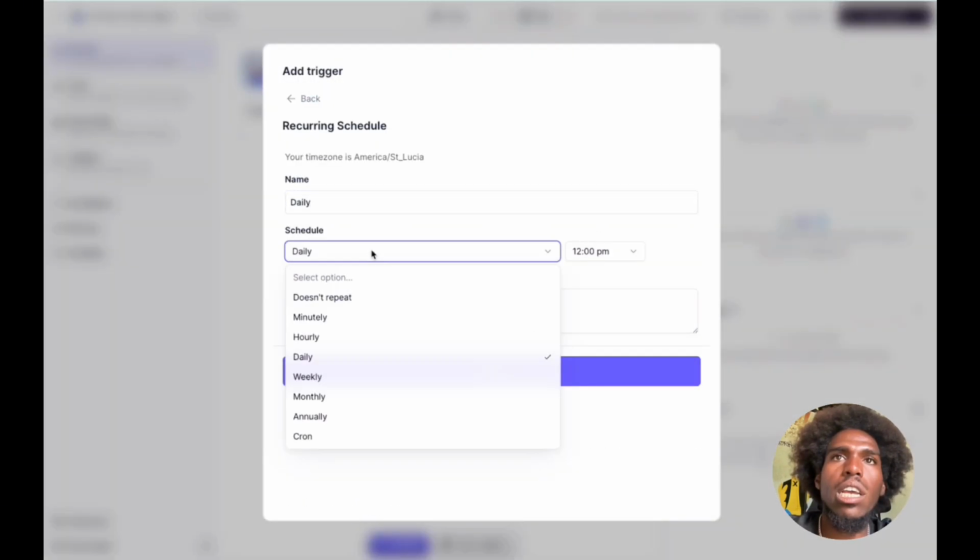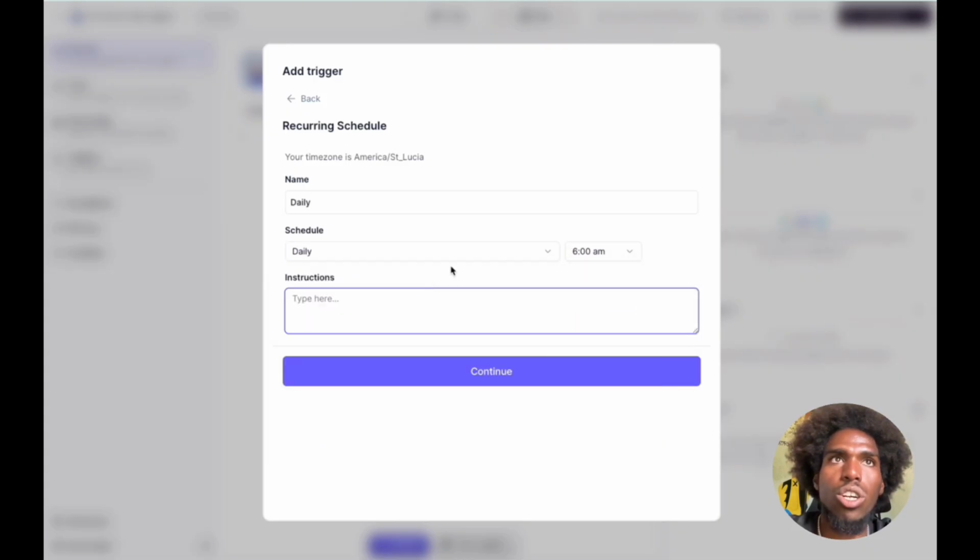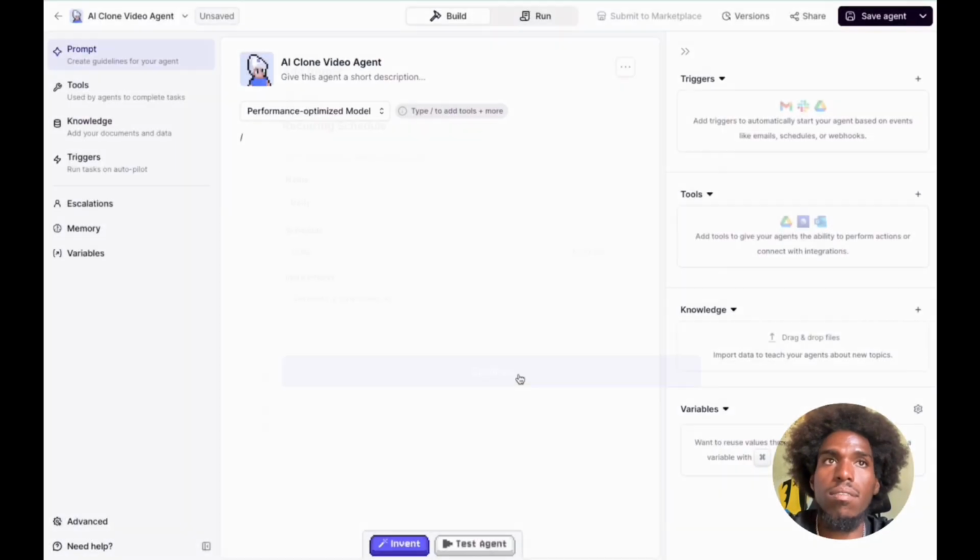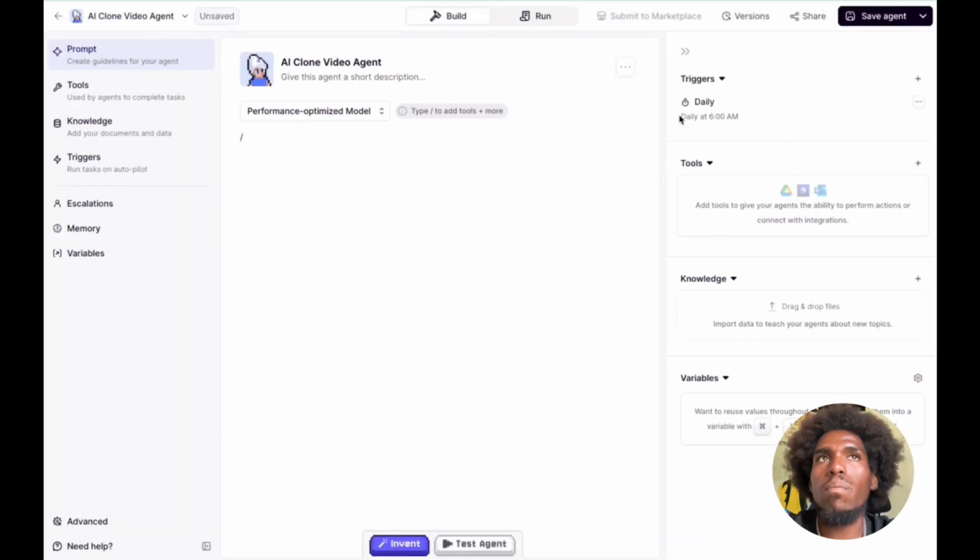I'll just do daily at 6 a.m. Instructions: generate a new video ad. Just keep continuing like that. Okay, so in that case, I'll probably need to feed it with at least a spreadsheet or something where I compile a swipe file of items, and then it can look inside that spreadsheet and see, okay, this is the script I have to rewrite for the day. My manual work will involve actually finding good scripts to swipe. Okay, so we have a trigger in here.